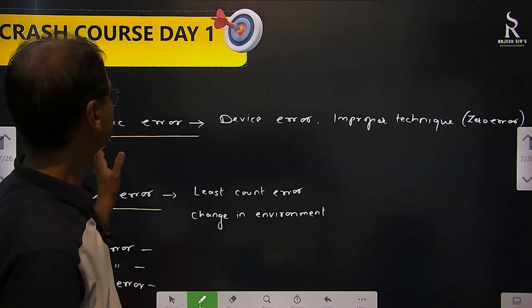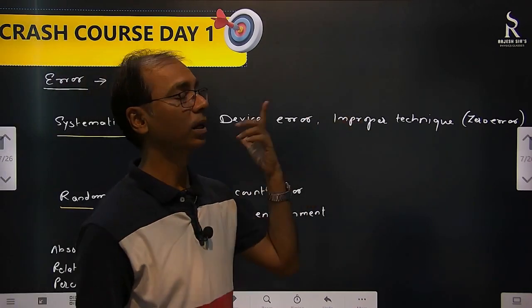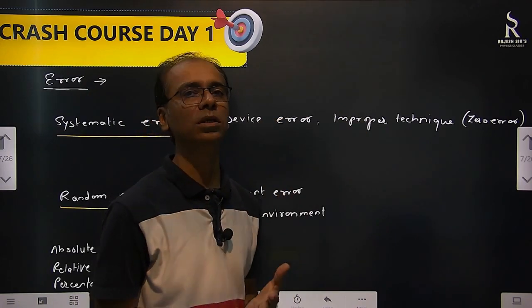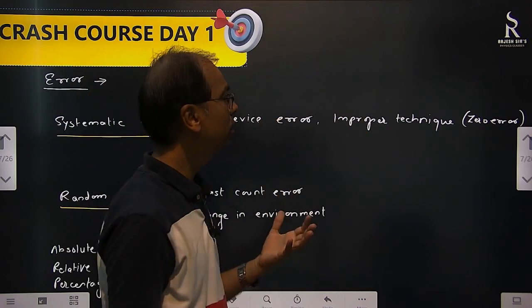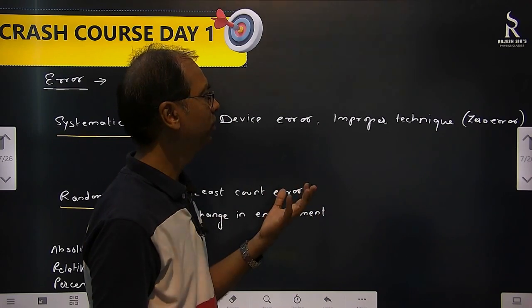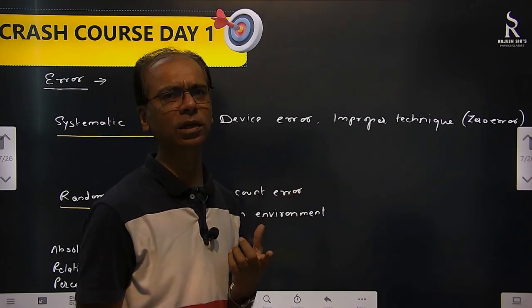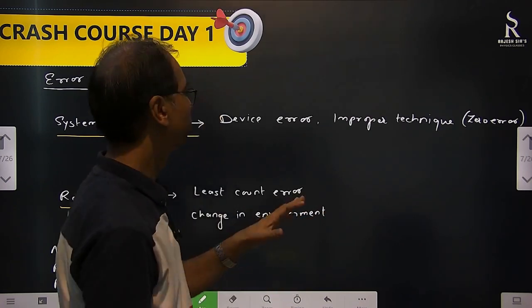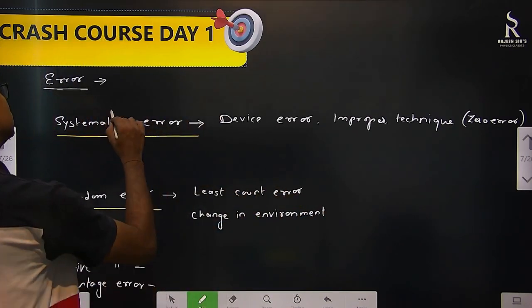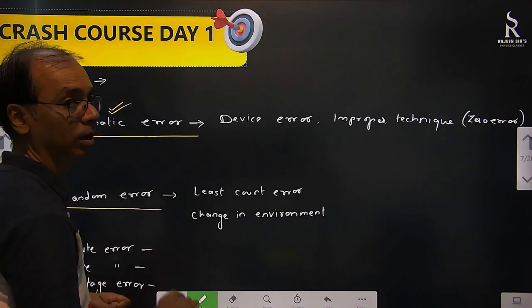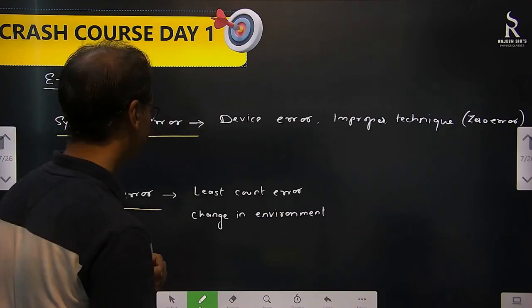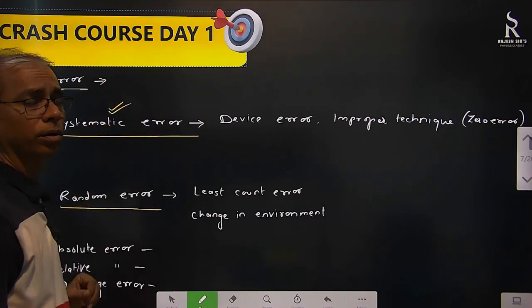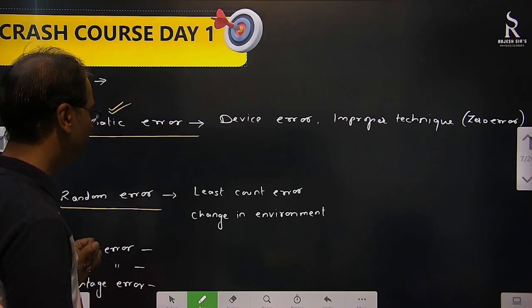And the second systematic error type is improper technique. That means we are not using a proper technique to find a particular measurement of a particular quantity. We are not using it correctly, so obviously errors will be there. So improper technique and device error come under systematic error. Remember again, theoretical question. Random error. What is random error?